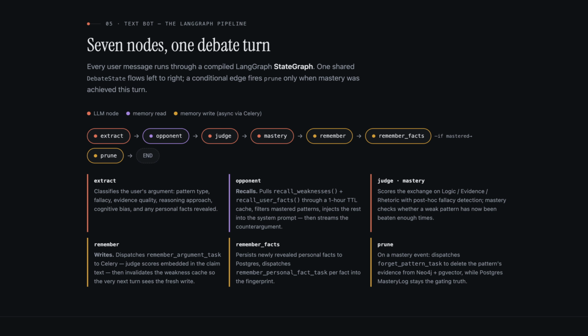This is the text to text pipeline: 7 nodes, 1 debate. Before giving a response, the agent will undergo 7 different turns. Extraction: once you type your question, it will extract the pattern, where it's wrong, the user's style, everything.